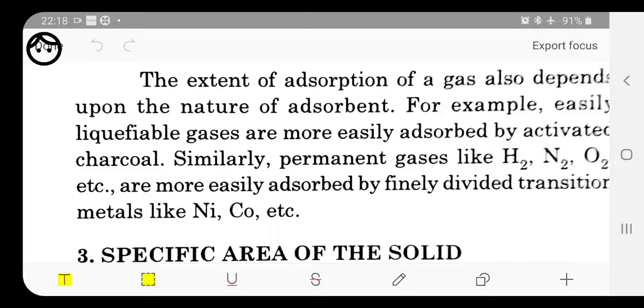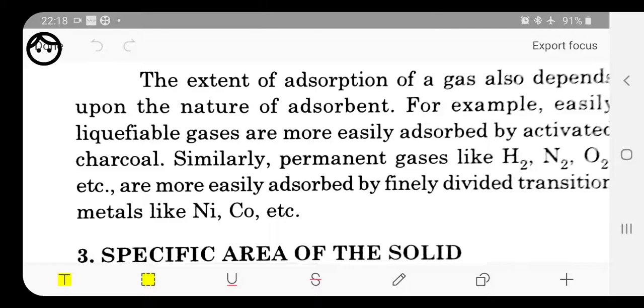Like if we are using charcoal, the gases which can be easily liquefied can be adsorbed over the charcoal very easily, but the gases which cannot be liquefied easily, which are called permanent gases, can be adsorbed over the finely divided transition metals like nickel, cobalt, etc. Because the surface area of these is very high, it allows these gases to make a bond very easily, and then the adsorption process can take place easily as compared to the earlier one.